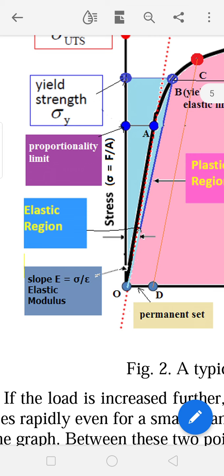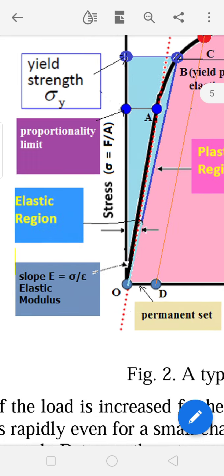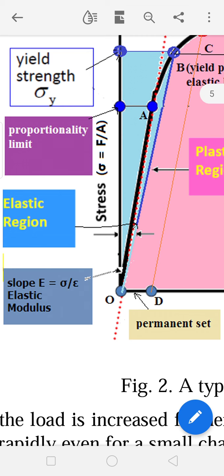But still it comes to the origin when the stress is removed, which means it behaves like an elastic material only. So although Hooke's law is not satisfied here in the AB region, the material behaves like an elastic material only. So if you see clearly from point O to A, the material is elastic and also Hooke's law is obeyed. From A to B, Hooke's law is not obeyed, but the material is in elastic nature only.